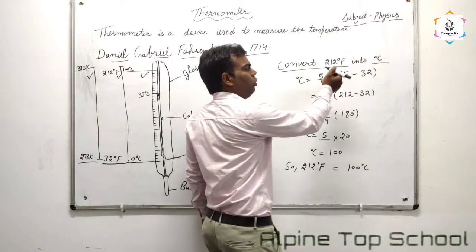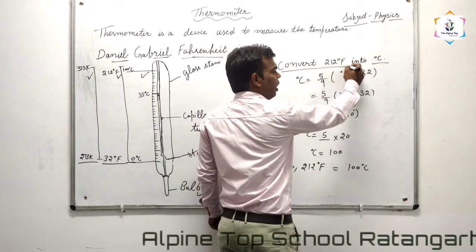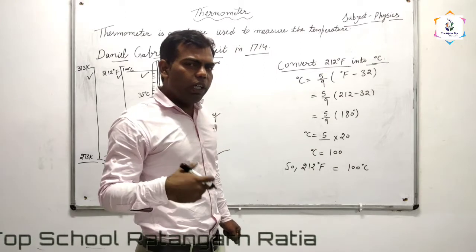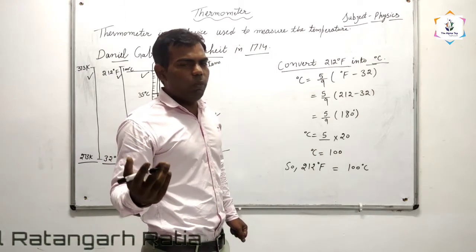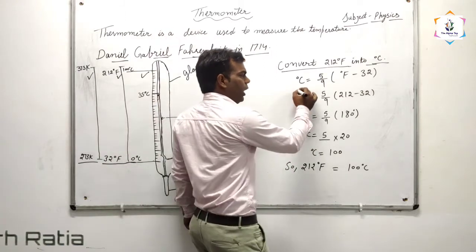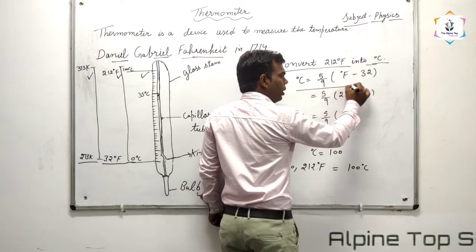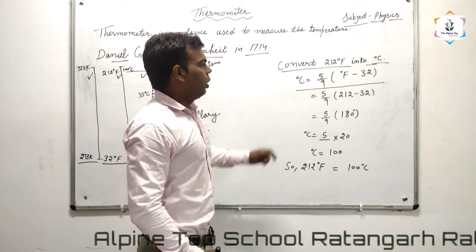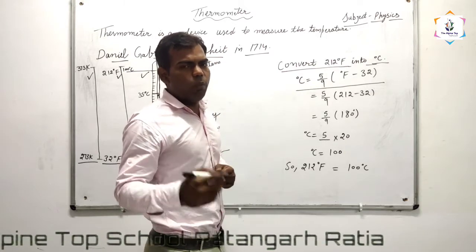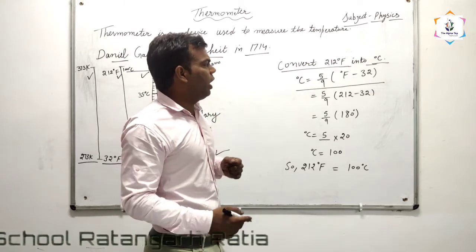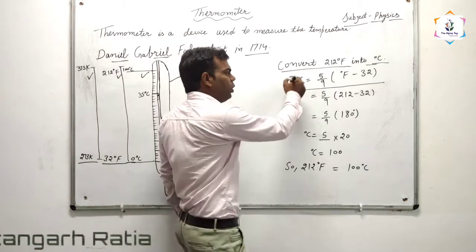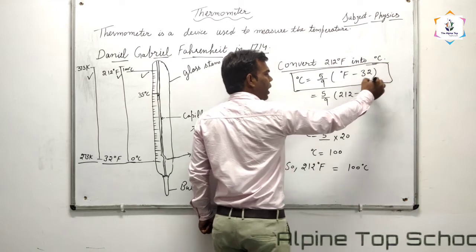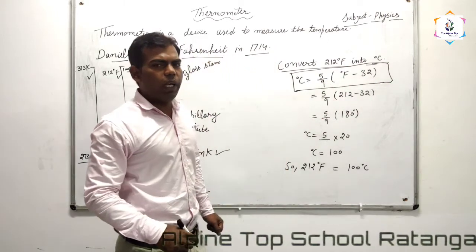To convert degree Fahrenheit into degree Celsius, the formula is: degree Celsius is equal to 5 by 9 in bracket degree Fahrenheit minus 32.